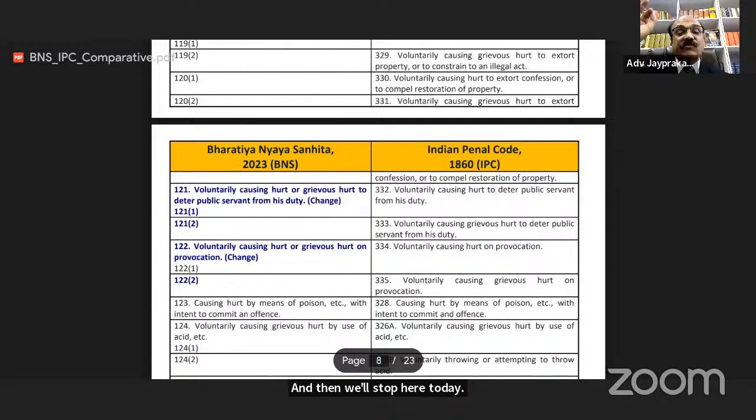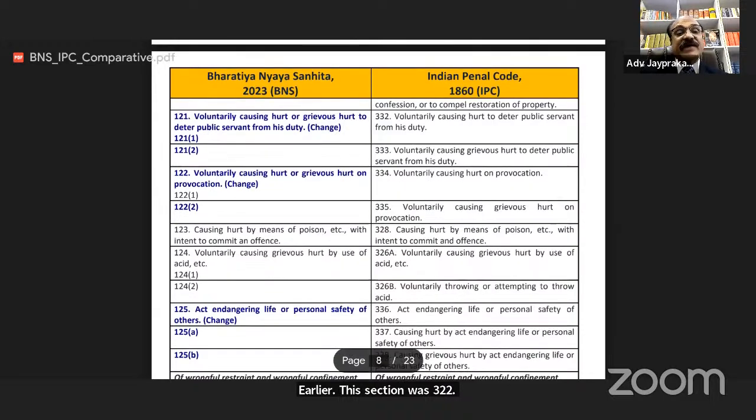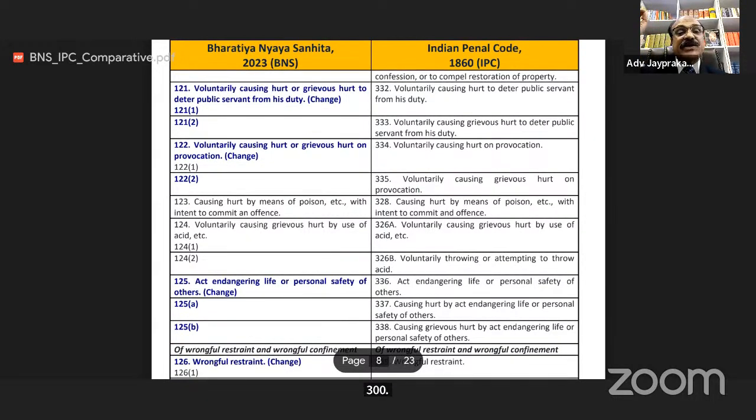Section 121 of BNS, voluntarily causing hurt to deter public servant from his duty. Earlier this section was 332 in IPC. Section 121(2), voluntarily causing grievous hurt to deter public servant from his duty. Earlier this section was 333. Section 122, voluntarily causing hurt on provocation. Earlier section was 334.